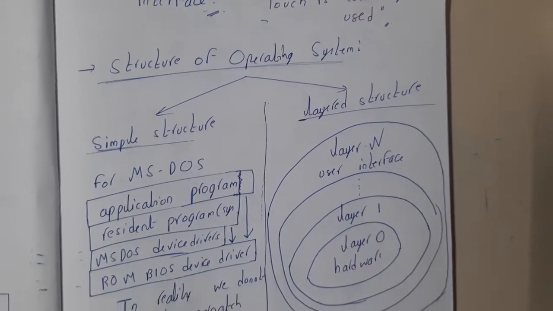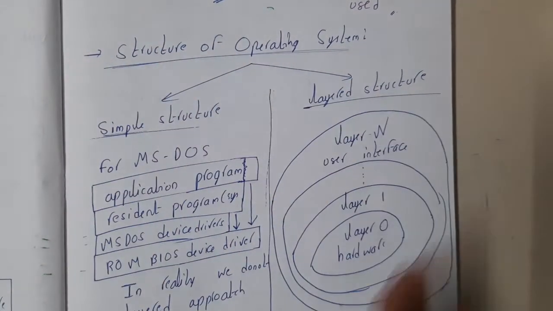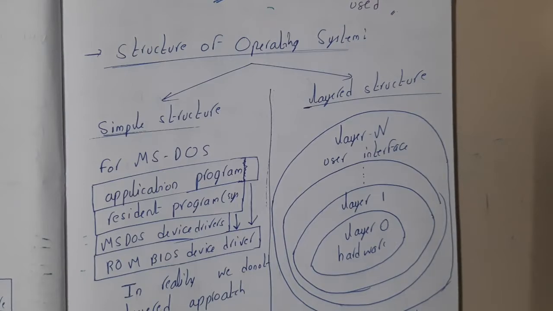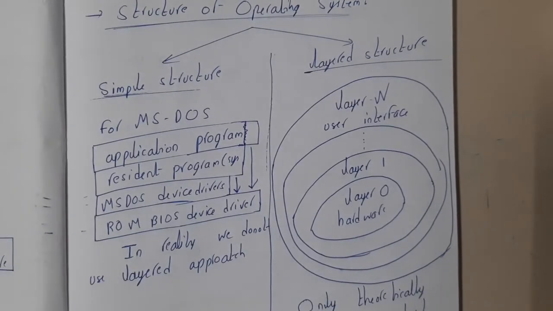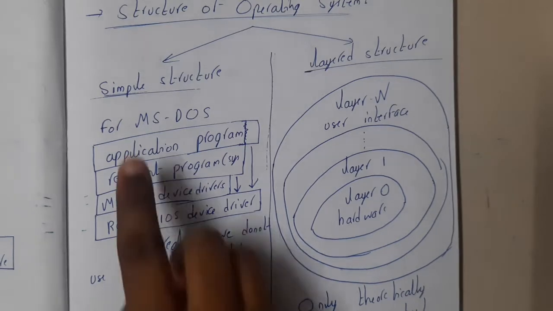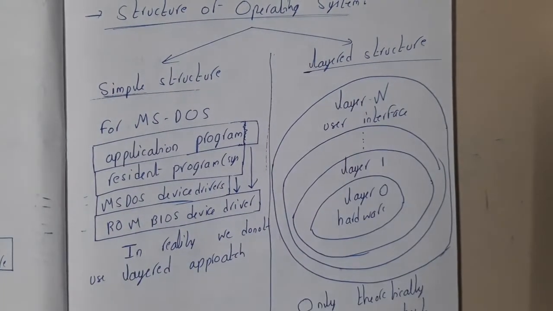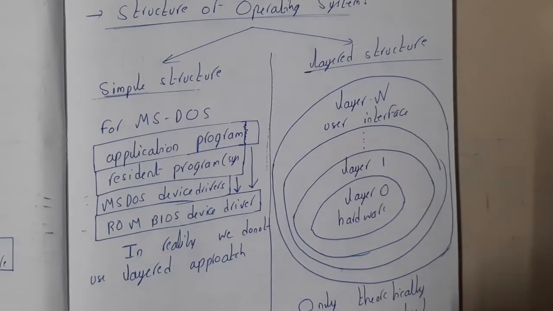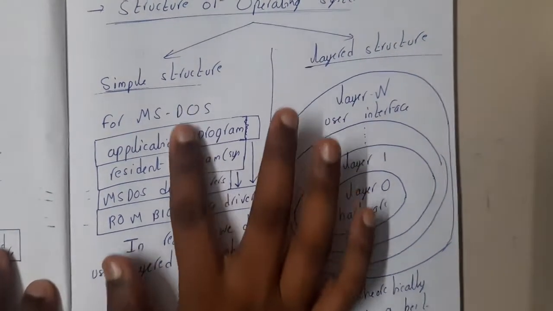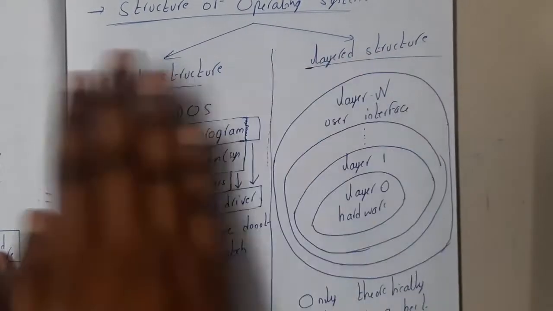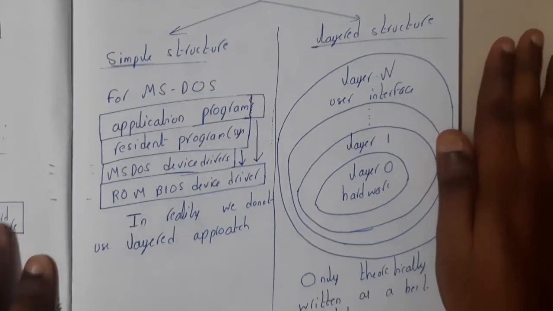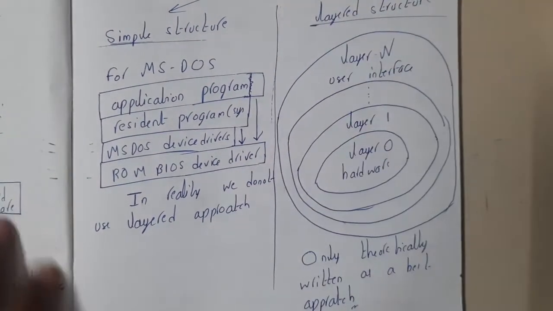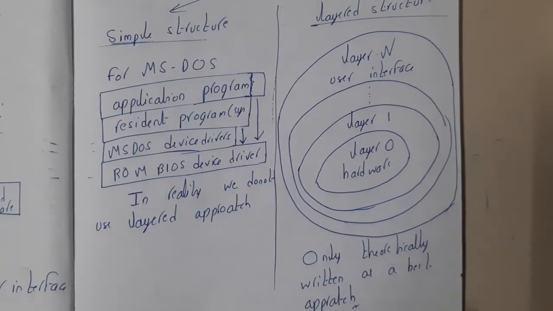Now moving on, this is the structure of operating system, guys. I'm sure that most of the students will not be clear with this particular structure along with me. Even I do not have that much clarity on this. They say that operating system can be structured in two ways. The first type is a simple structure and the second type is a layered structure, layer by layer. This is the simple structure and this is the layered structure. This topic is not that important according to me, so I do not have that much clarity on it. If you want, you can remember the structures, that's it. This is mostly important for theoretical exams, right?